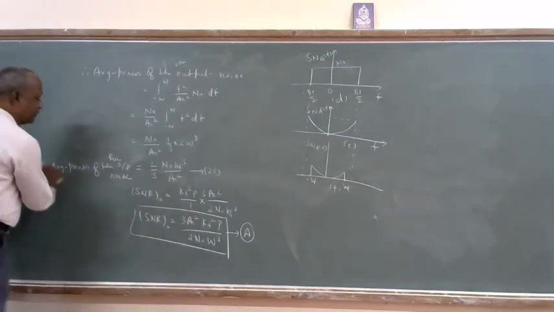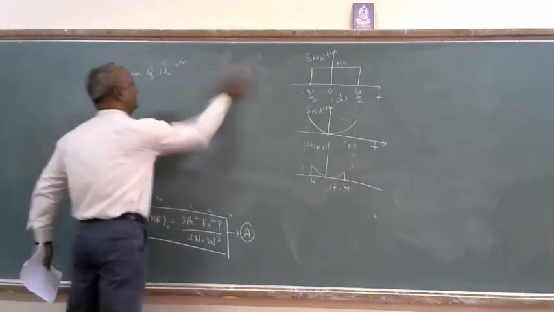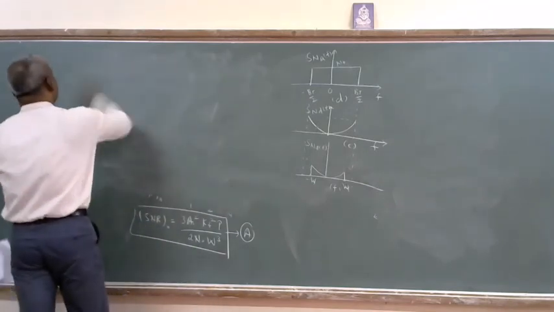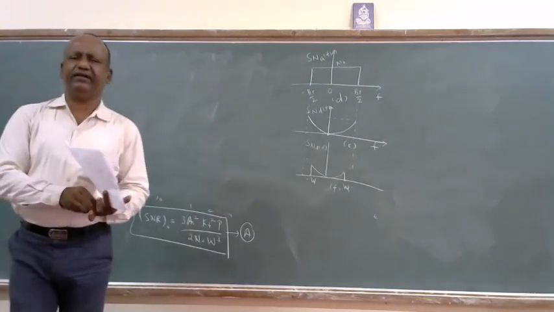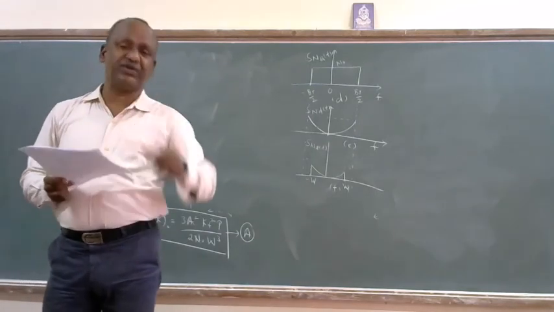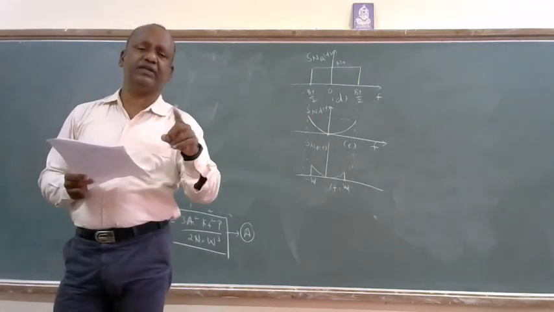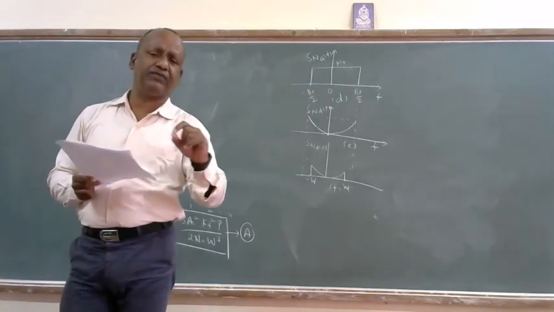Okay, so what about SNR_C? SNR_C is at the input side of the discriminator. The input of the discriminator is the FM modulated signal s of t, which is A_C cos 2 pi f_C t plus 2 pi K_f integral from 0 to t of m of tau d tau.